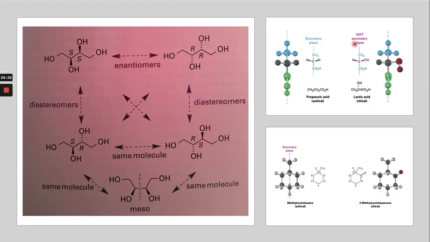This is called an asymmetric or chiral carbon, and this one is an achiral or symmetrical carbon, right? So this molecule has a plane of symmetry, because of the CH2 here, hydrogen and carbon.